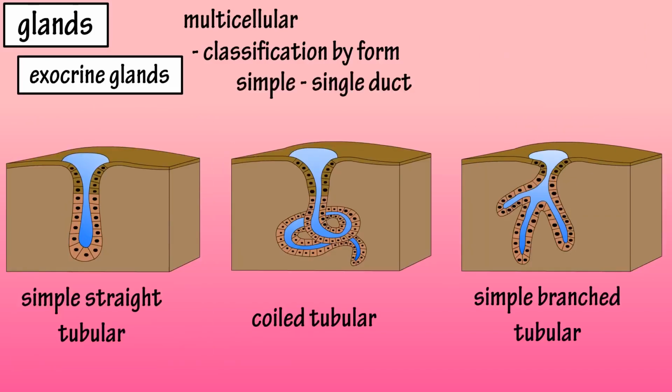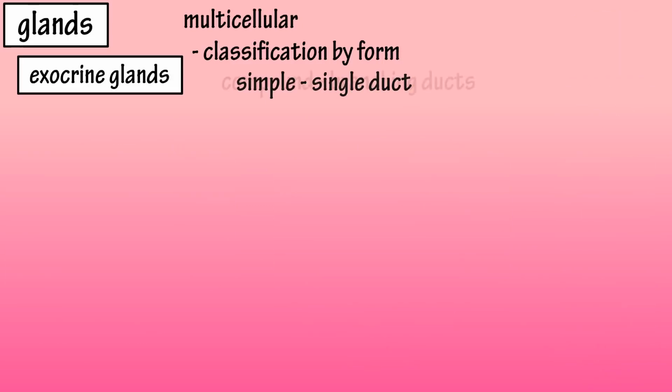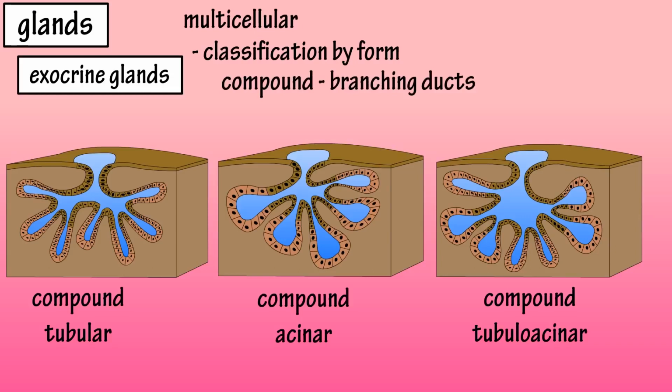So there are simple straight tubular, coiled tubular, and simple branched tubular, which still has only one duct, making it a simple gland, and simple acinar and simple branched acinar, again, only one duct. And for compound glands with more than one duct, there are compound tubular, compound acinar, and compound tubuloacinar, with both tubular and acinar regions.